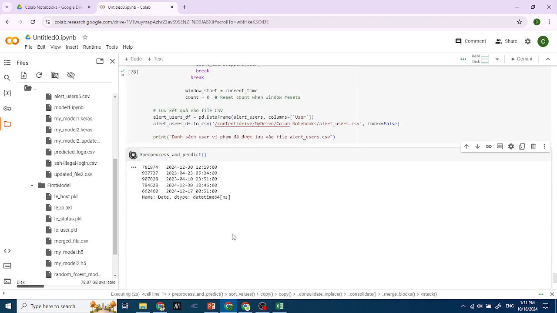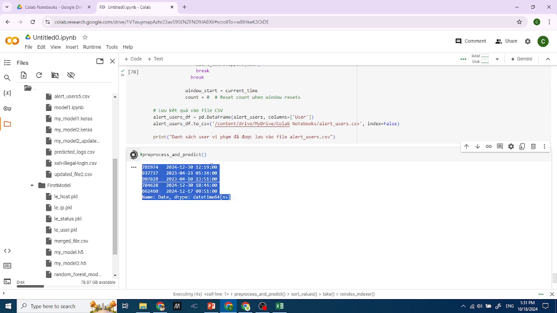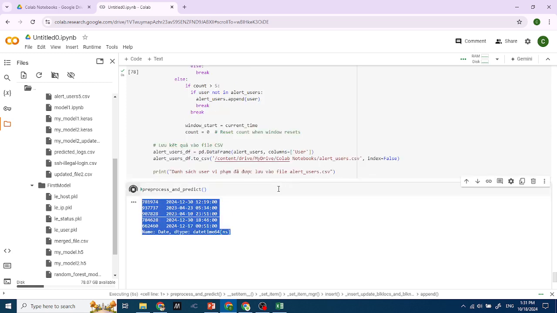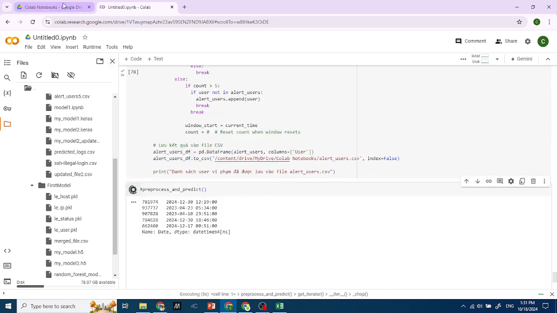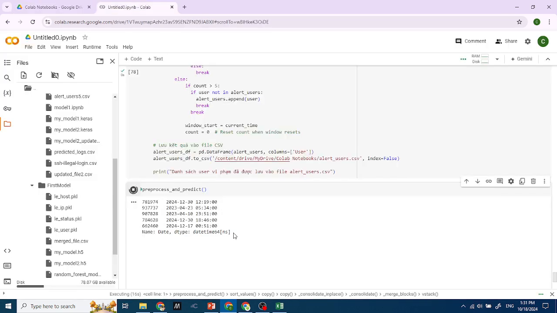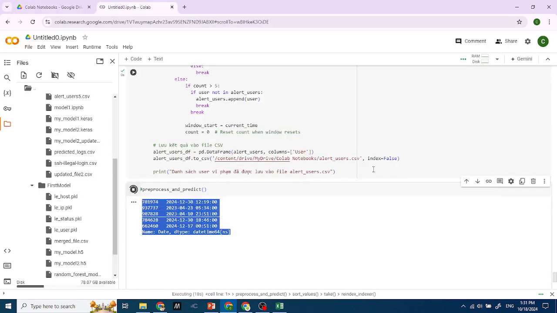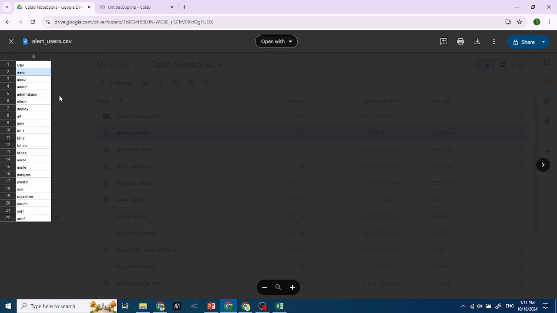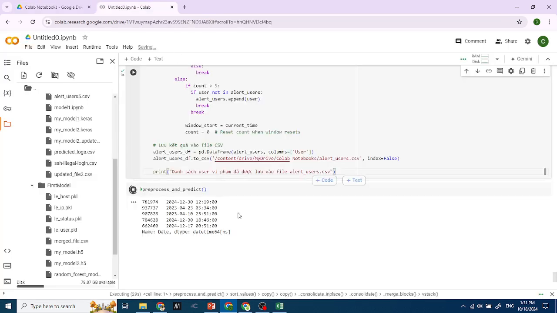right. Well, it's kind of not here now. Okay, after I run this, it's going to save my alert user here. You can see these are all the users that are illegal during the time I was making this. You see Aaron, adult, admin, administrator, client, deploy, and many more users. These users are illegal.